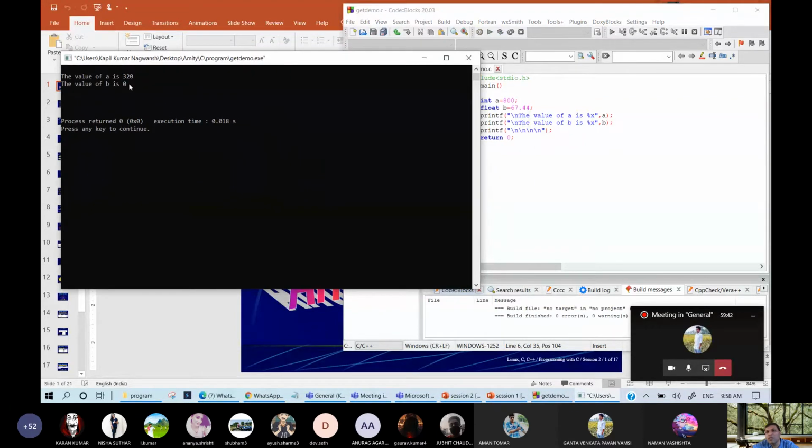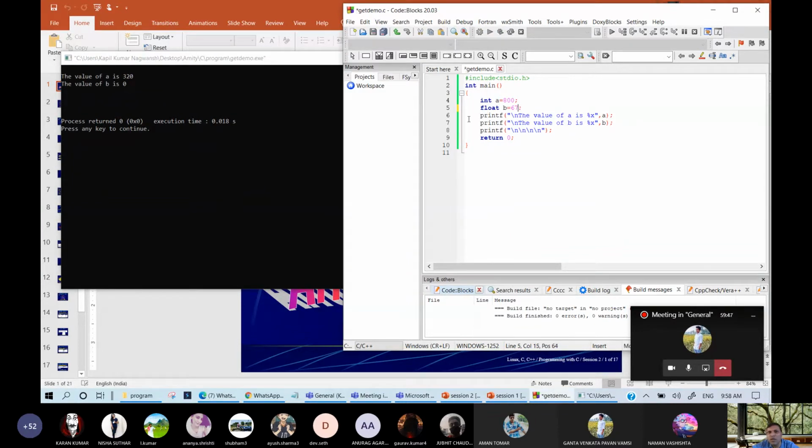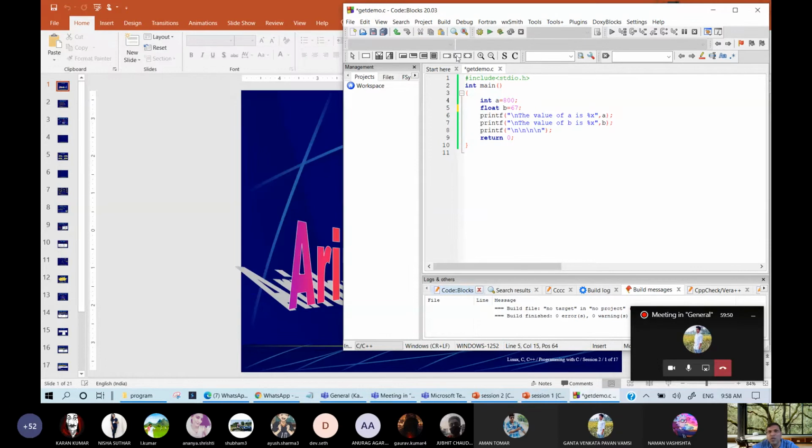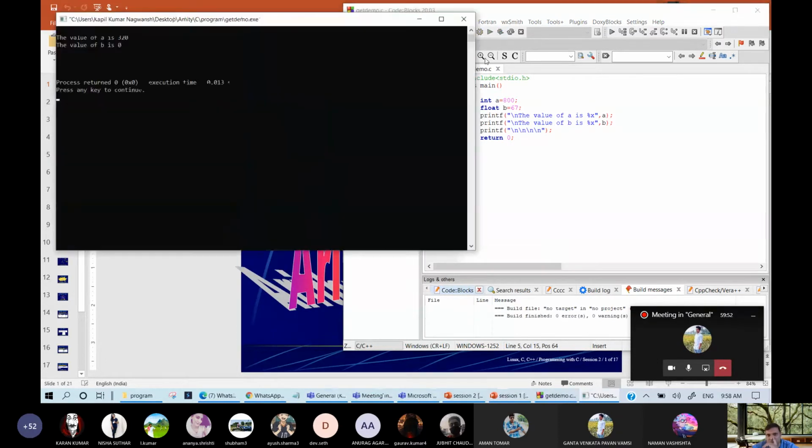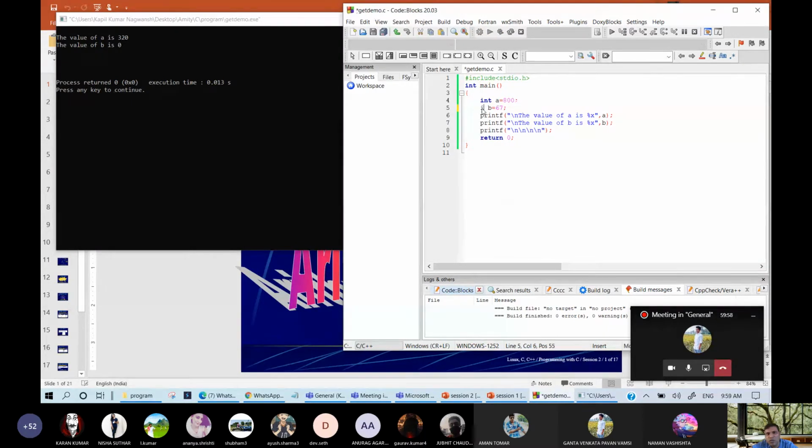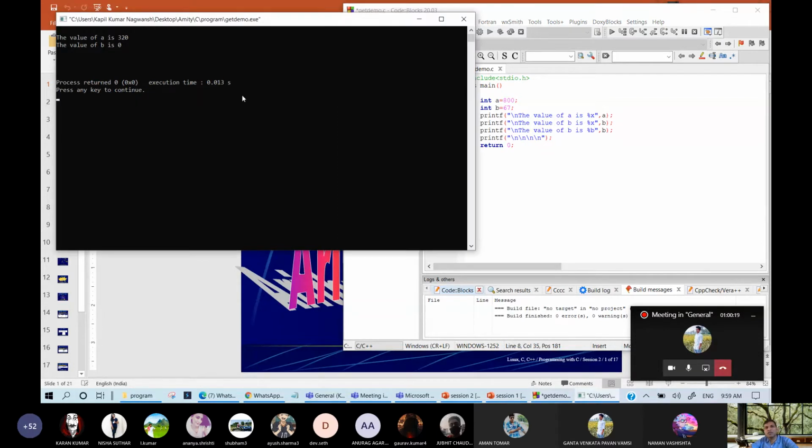Now the 500 becomes 320, and the 64, 67, let me write this whole number. So now it will give you answer, I think, correctly. Yes, no, because this is also integer. This must also be integer. If you want to see the same number in binary, so what you need to write? B. Suppose B is the number, so let us see the answer of this.